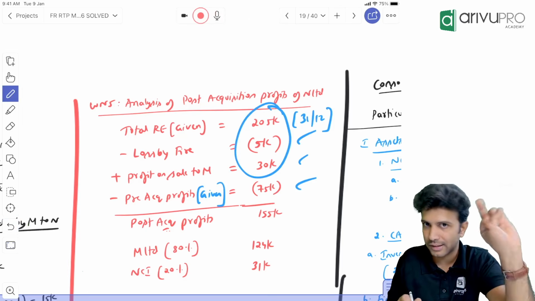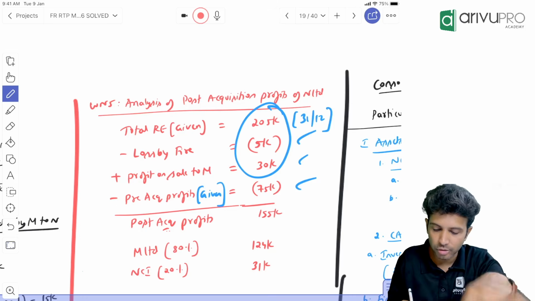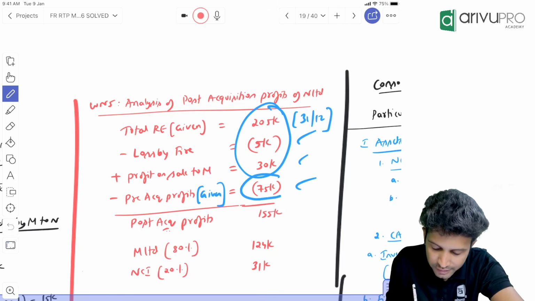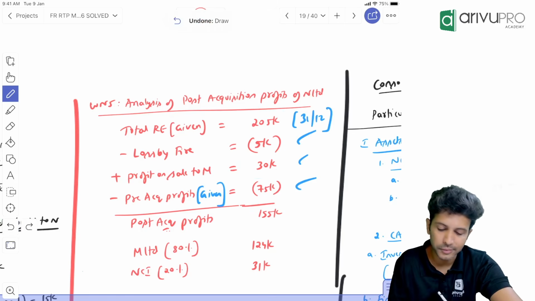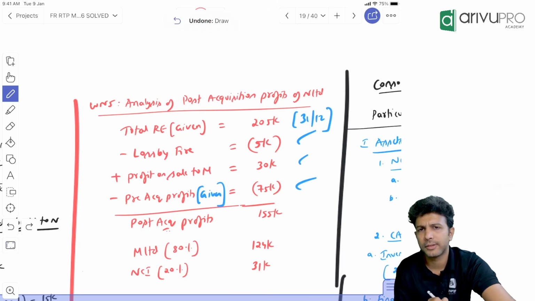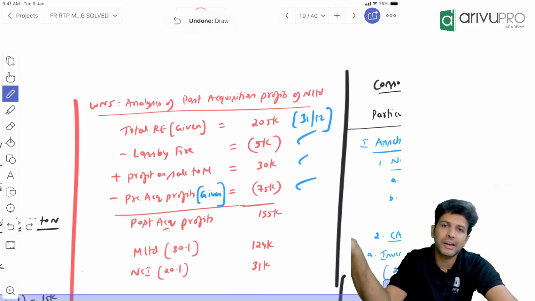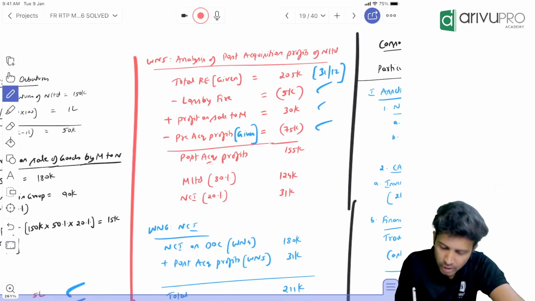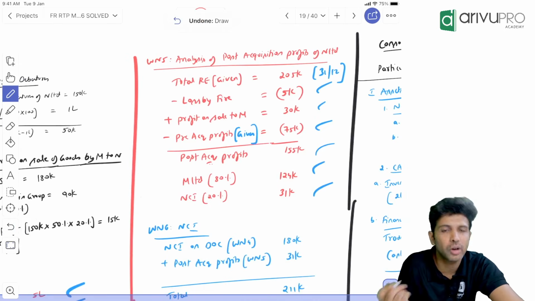Now, after giving that 3 months' effect, the retained earnings closing balance will be this. Basically 2,30,000. In that 230, if 75 is pre-acquisition, then the balance 155 will be post-acquisition. That's all. Now, what do you do for post-acquisition profit? Distribute it among the parent and NCI in their shareholding percentage. Here it is 80%, 20%, right? So distribute in 80-20 and you get that.